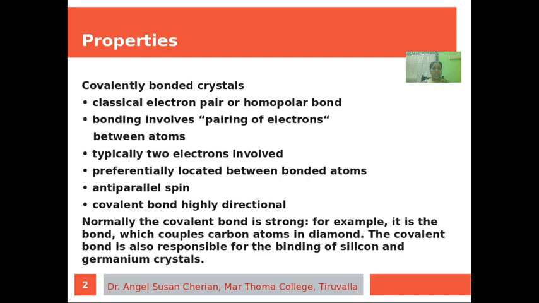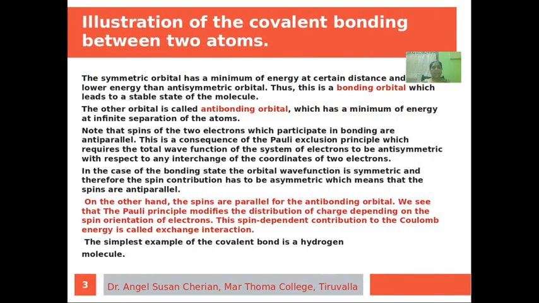It possesses an antiparallel spin. It is highly directional too. Normally, the covalent bond is very strong. For example, it is the bond which couples the carbon atoms in diamond. This bond is also responsible for the binding of silicon and germanium.